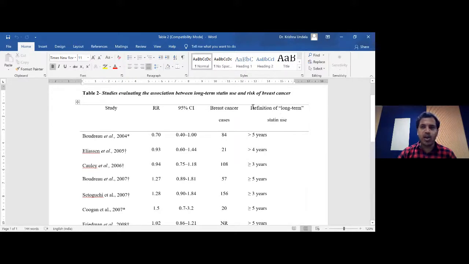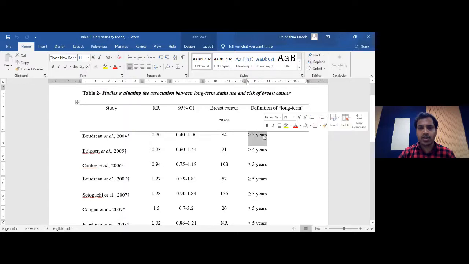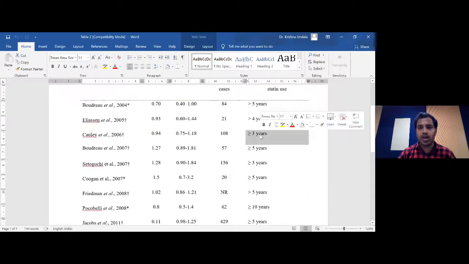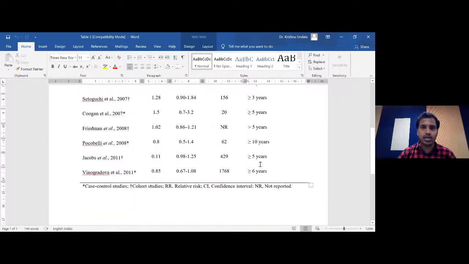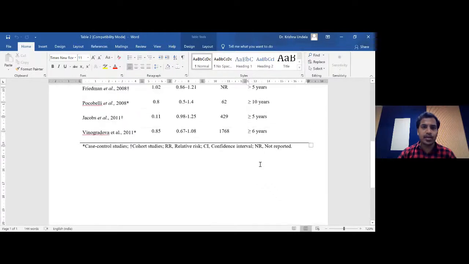So what is meant by long-term? As I mentioned, the information we're getting from different articles may not be the same. Some articles mention long term as 5 years, some mention long term as 3 years, right? So I have mentioned very clearly here so that people can understand what is meant by long term. It is not the same in all the articles. You can see some articles mention long term as 10 years. So if you feel there's some difference, you need to explain it very clearly to the audience and reviewers. You can mention all those things in the table very clearly. And that's about the table.